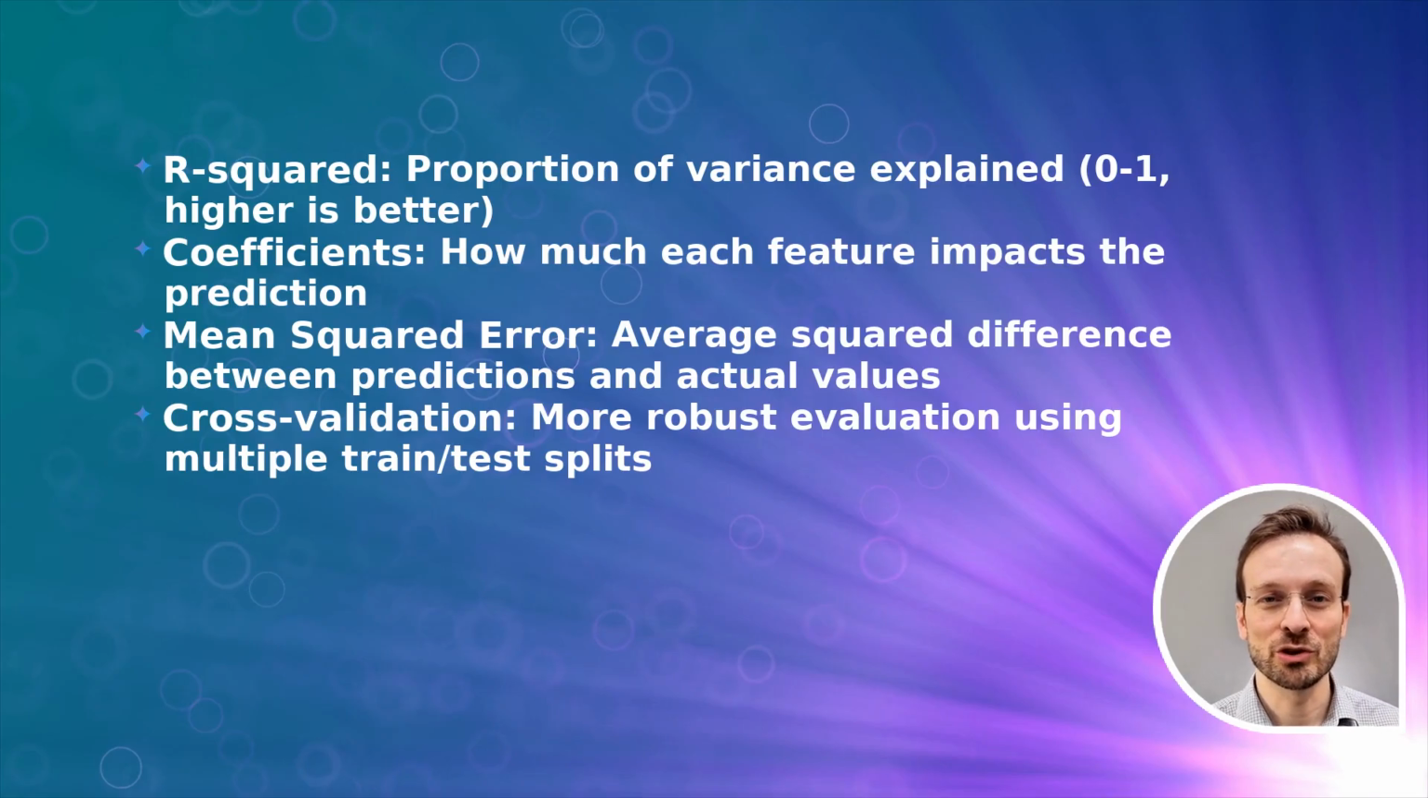R-squared shows the proportion of variance explained. Higher is better. Coefficients show how much each feature impacts the prediction. Mean squared error measures the average squared difference between predictions and actual values. And cross-validation provides more robust evaluation using multiple train test splits.